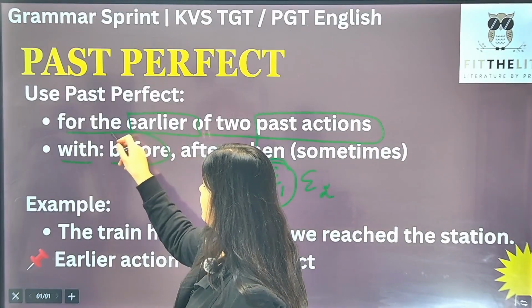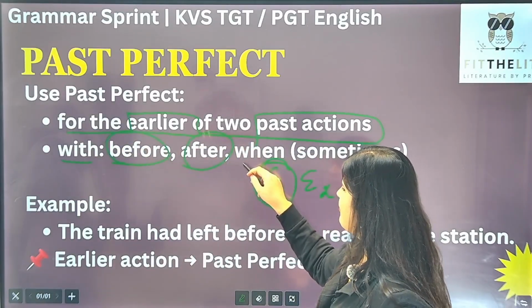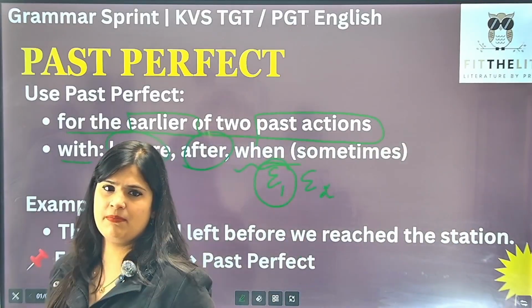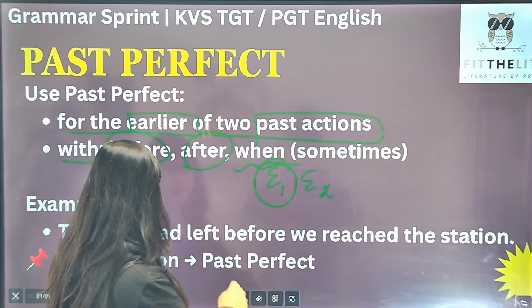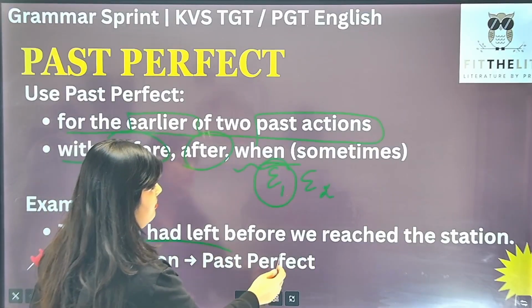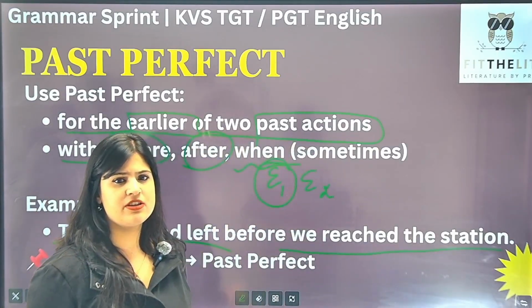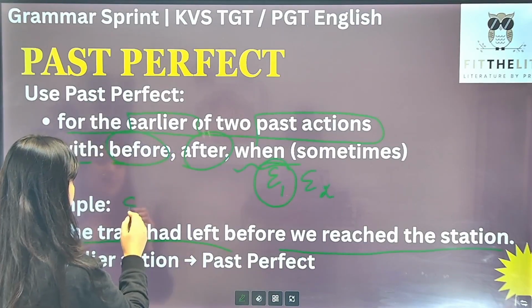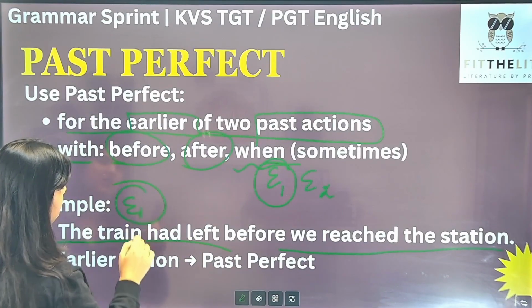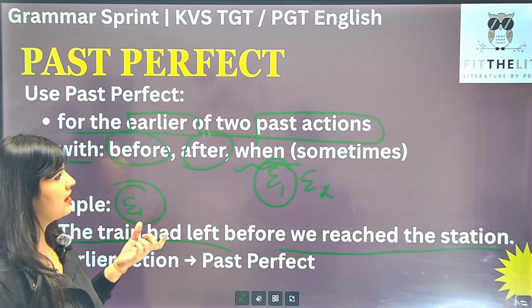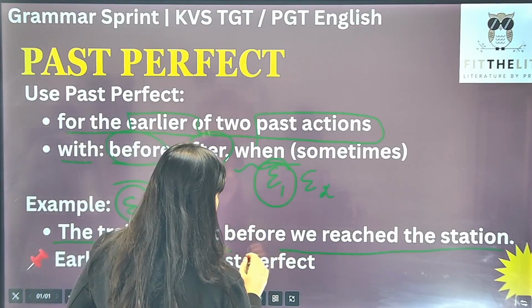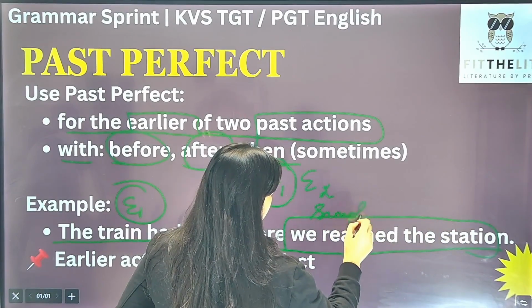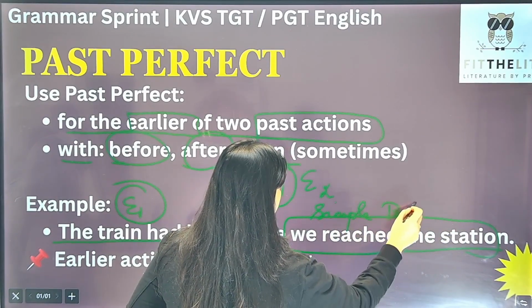And of course, what are the conjunctions? Before, after, and also sometimes we use when. Look at this particular example. यहाँ पे भी आपको दो events definitely दिख जाएंगे. The train had left before we reached the station. तो यानी कि दो event हुए यहाँ पे. Timing देखो किसकी, पहले किसकी timing है? Of course इसकी. तो यहाँ पे event 1 में हमारा क्या लगा? Past perfect tense. But यहाँ पे before we reached the station, यहाँ पे क्या लगा? Simple past tense. Right?